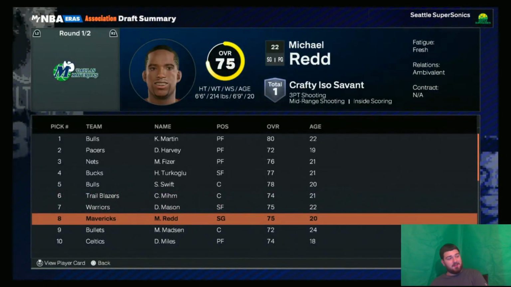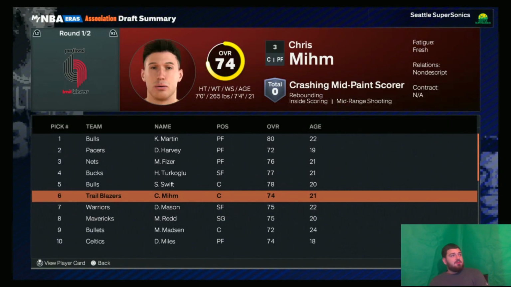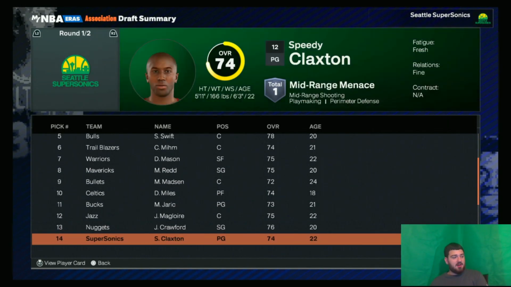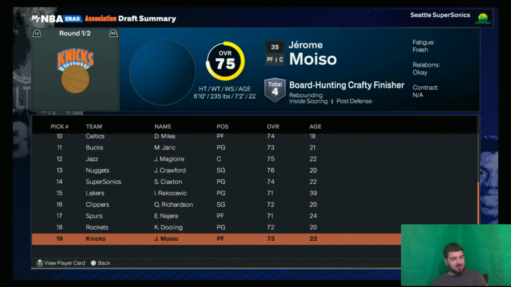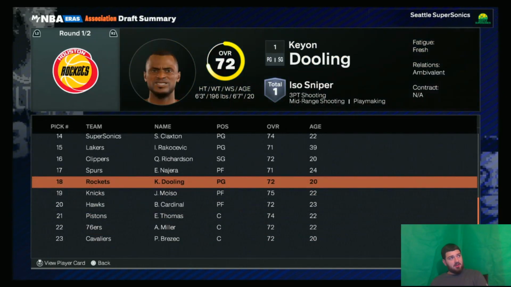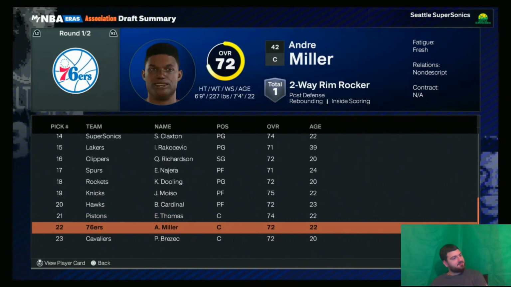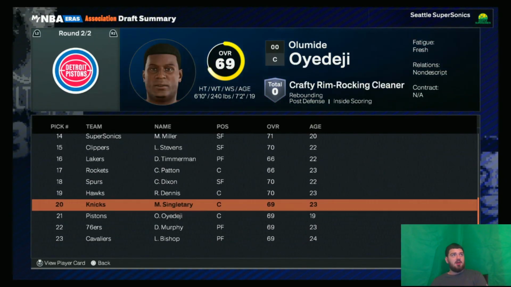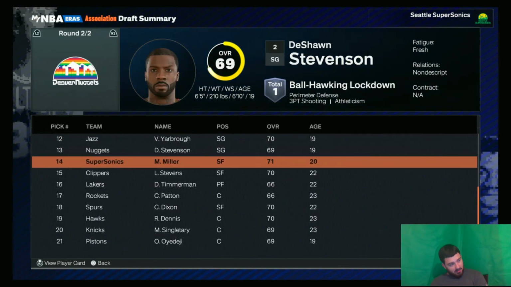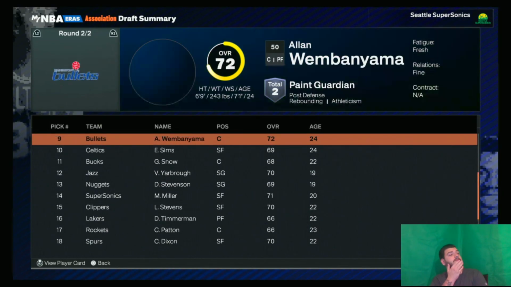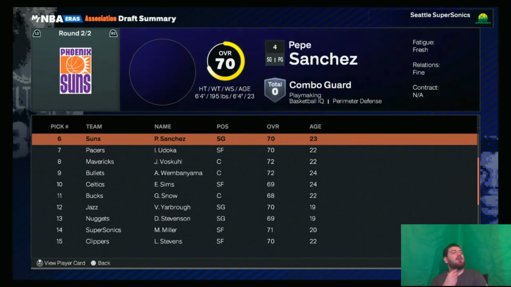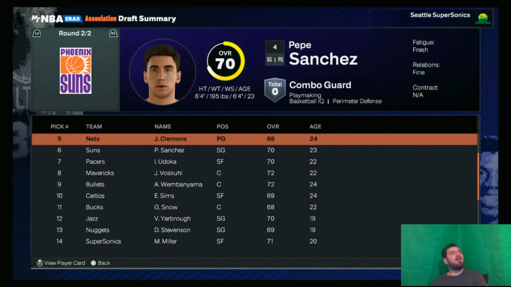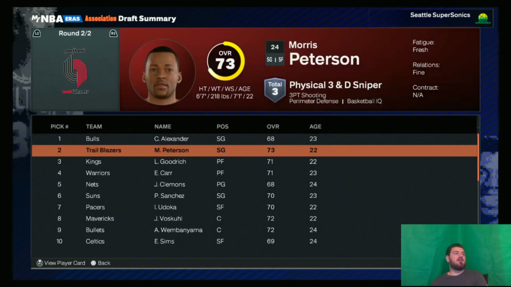We got Michael Redd went to the Mavs. We got Chris Mims went to the Blazers. Desmond Mason to the Warriors. Crawford to the Nuggets. Speedy Claxton to the Supersonics. Keon Dooling, okay. Andre Miller. And then the second round, Mike Miller goes pretty low. Ime Udoka. That's okay. 2000. Wow. Okay. Pepe Sanchez, and then these guys here.